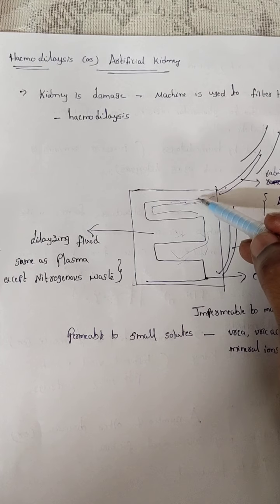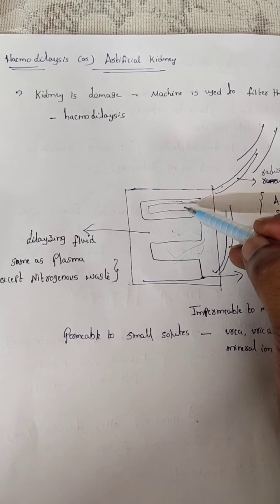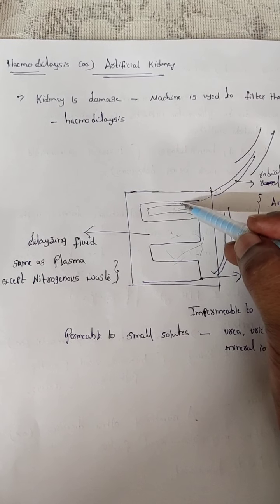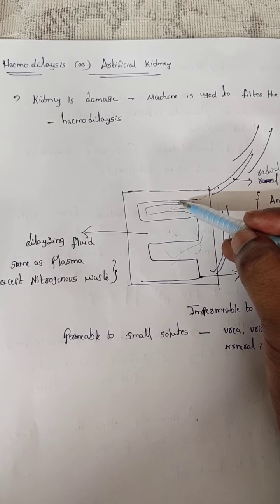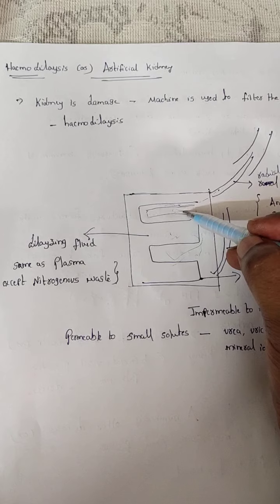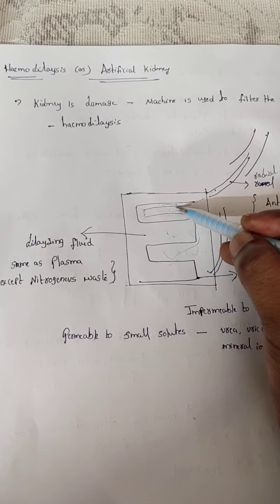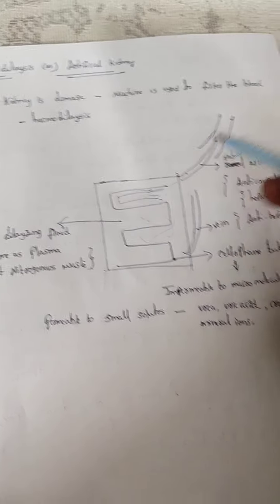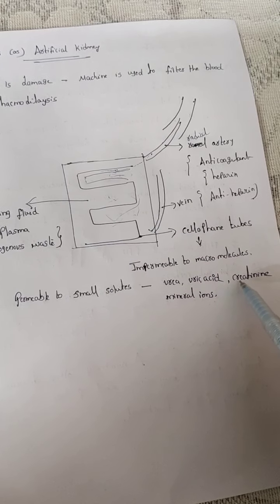What is the difference between plasma and dialyzing fluid? In blood there is plasma. In plasma, nitrogenous waste materials are present. In dialyzing fluid, there are no nitrogenous waste materials. That's why, as I already said, it is a semi-permeable membrane. It allows urea, uric acid, creatinine and some minerals.